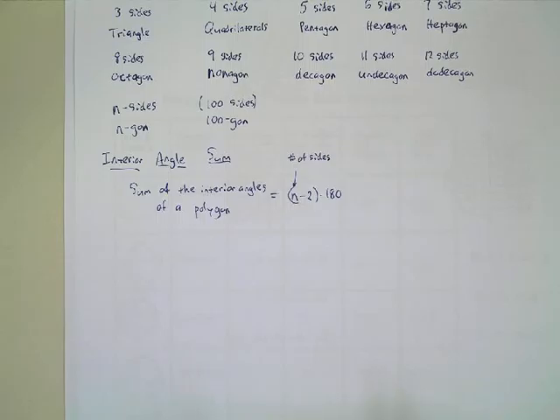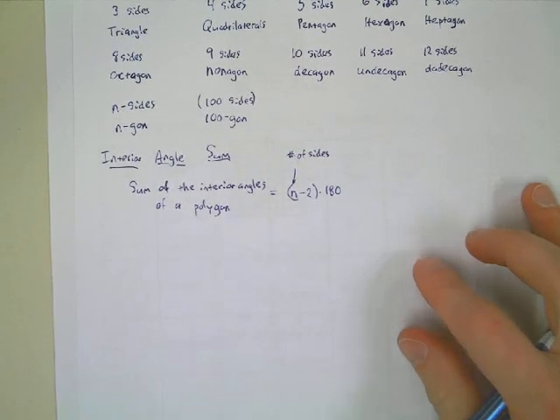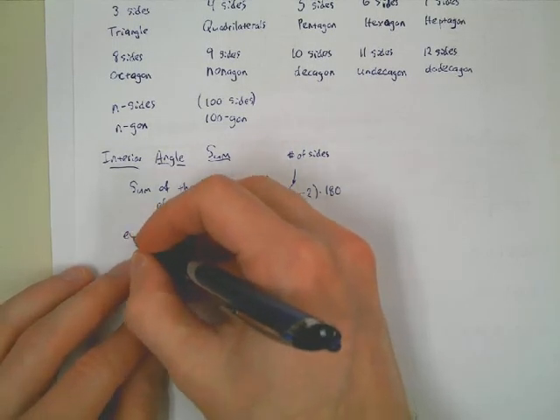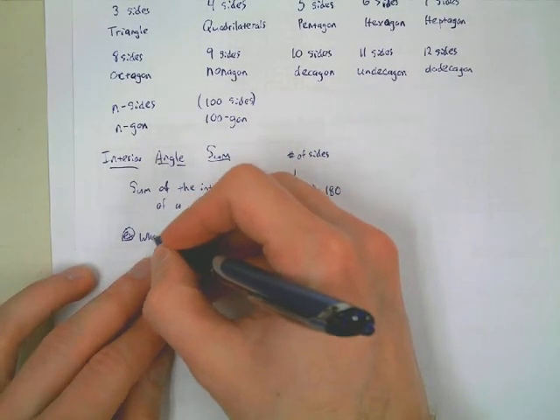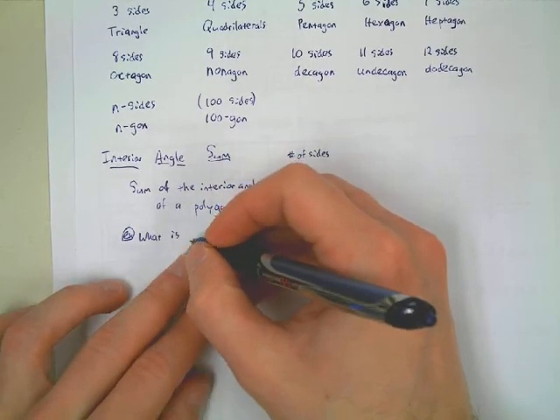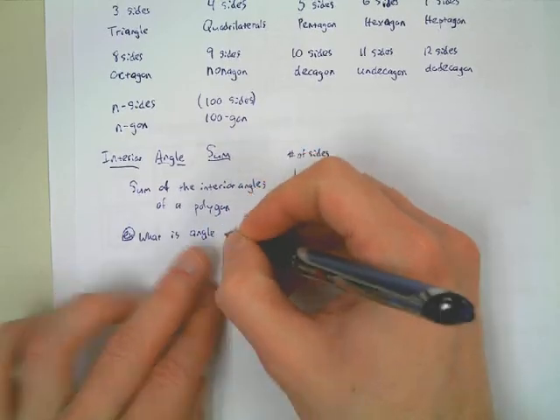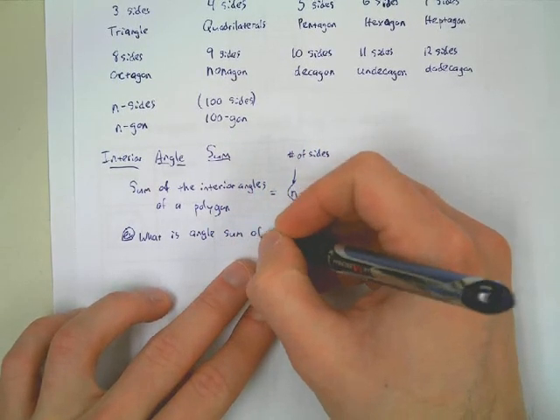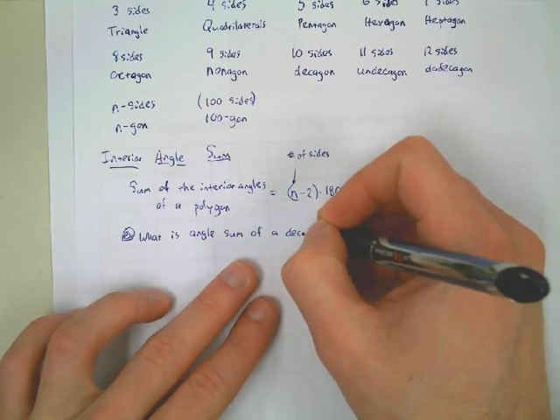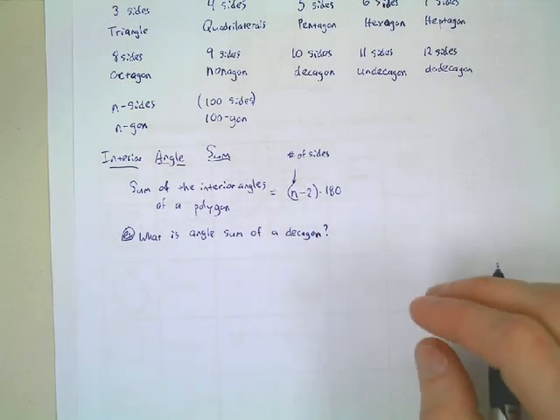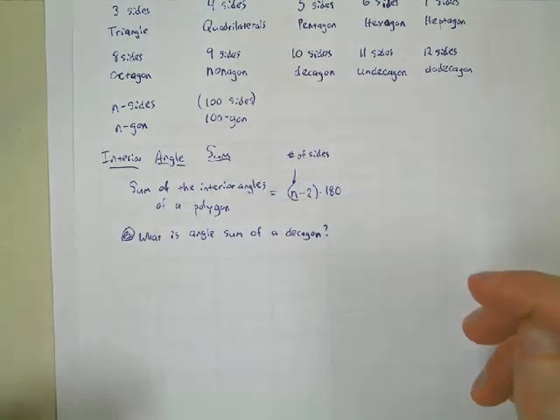All right, so for example, we didn't talk about, on our little paper there, a decagon. So let's try that. What is the angle sum of a decagon? So we can answer that question now. What is the angle sum of a decagon?